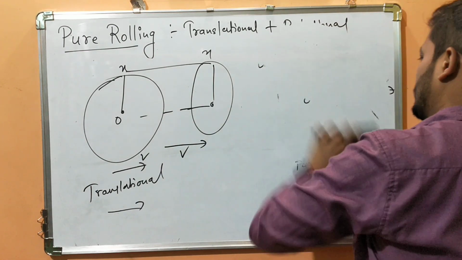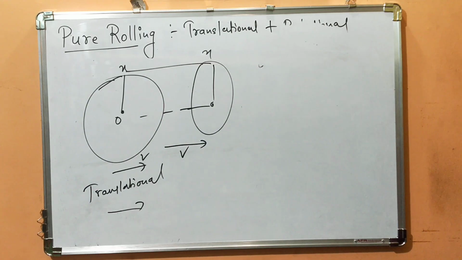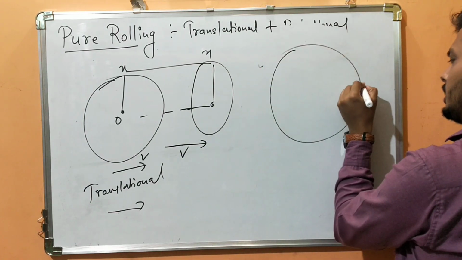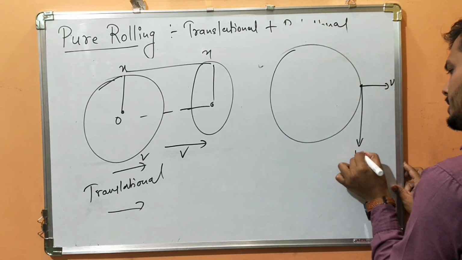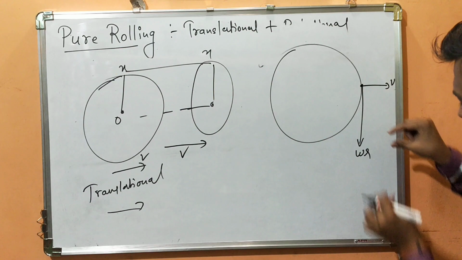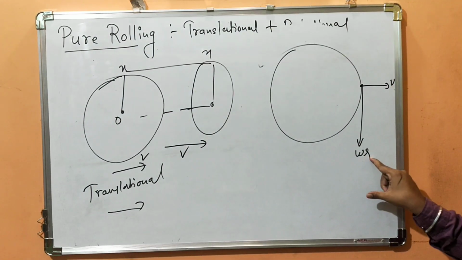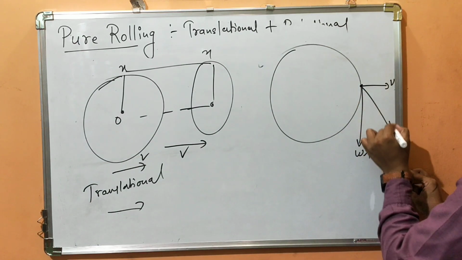See here, students, have you understood how to get the magnitude and direction? Now we'll understand the point of contact a little more effectively. I'll give one more example. Velocity is in this direction, omega r is in this direction. What is this rotational motion? What is this translational motion? Vector addition of this will give you pure rolling. So what will be the direction of these two vectors? It will be here, right?